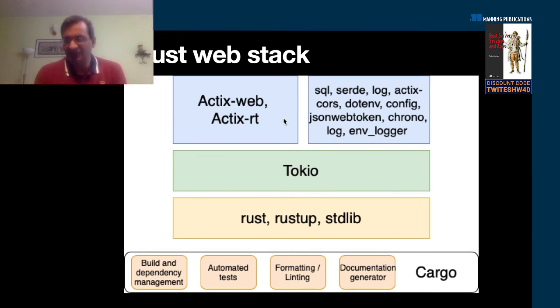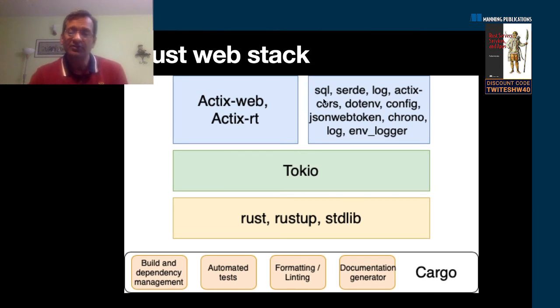So this is a representative stack. You pick a stack and you go with it. And I've chosen Actix because as of the time of writing, it is the most mature and the most complete feature-set-wise, and it's also stable. It's been tested in production. I have personally deployed applications with Actix in production, so that's where my affinity to Actix comes from. But if you want to use Rocket, it's also a good framework.